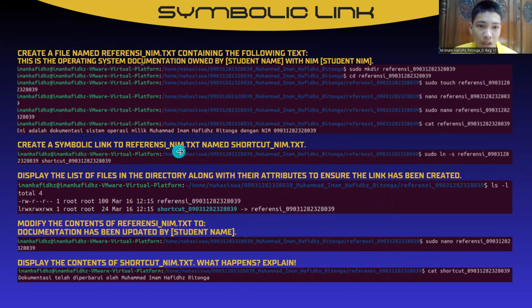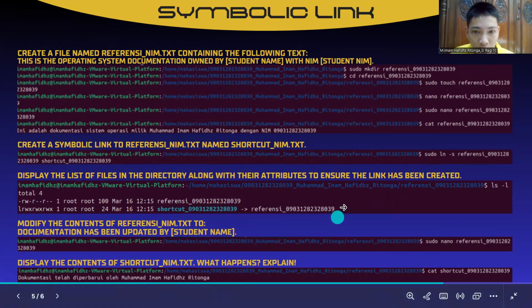And then create a symbolic link to referency_name.txt named shortcut_name.txt. I use this code to make the symbolic link. I use sudo ln -s referency_name shortcut_name. And then display the list of files in the directory along with their attributes to ensure the link has been created. So here's the code ls -l to display.